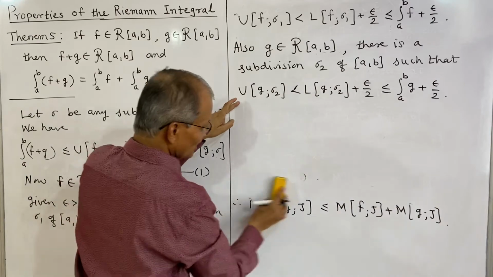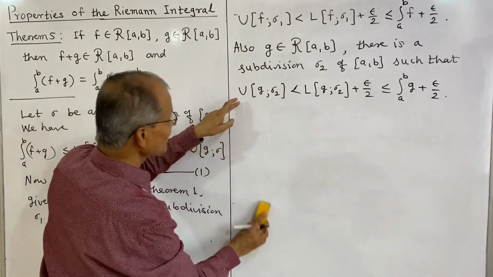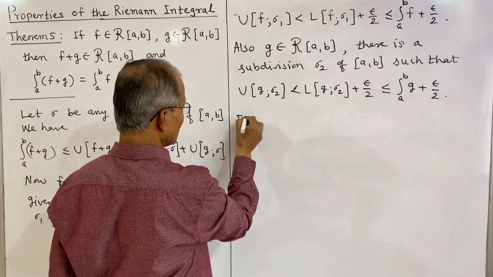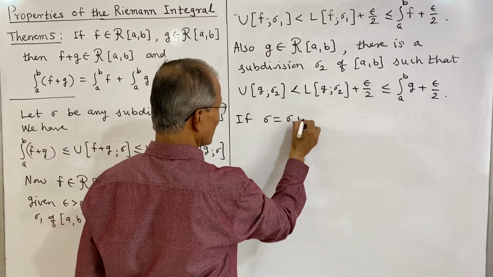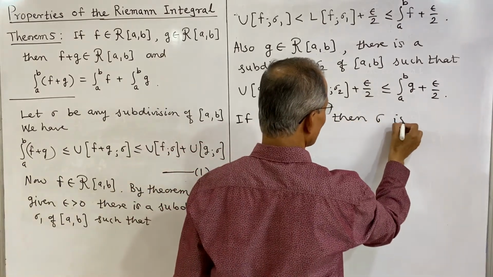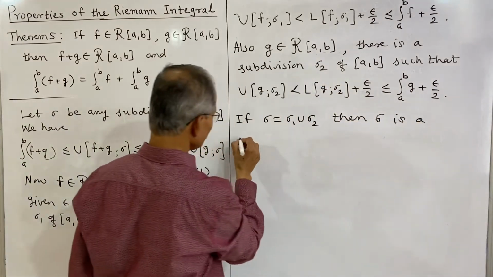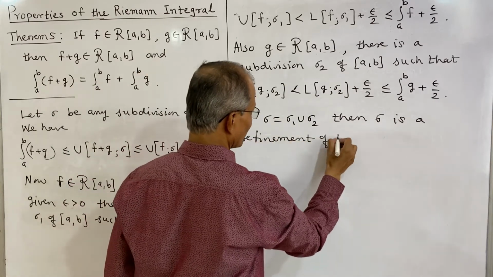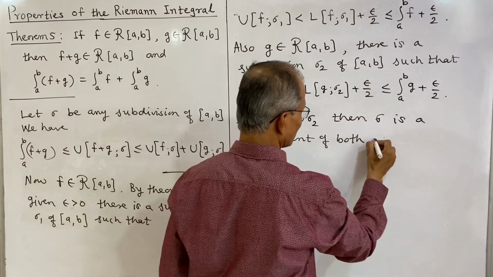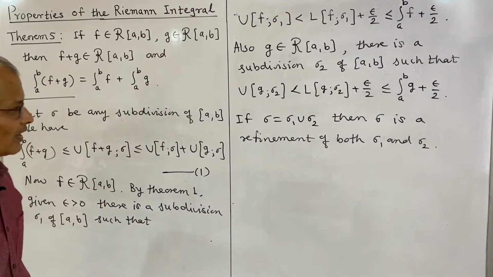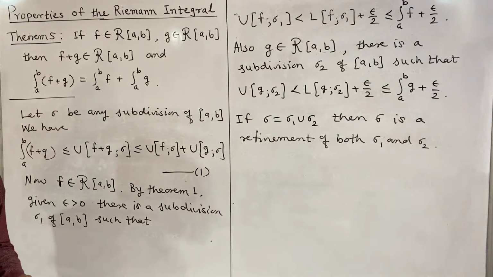Now we shall consider sigma as the refinement of both sigma 1 and sigma 2. If sigma is equal to sigma 1 union sigma 2, then sigma is a refinement of both sigma 1 and sigma 2. And therefore, if you consider the refinement, the upper sum decreases and the lower sum increases.